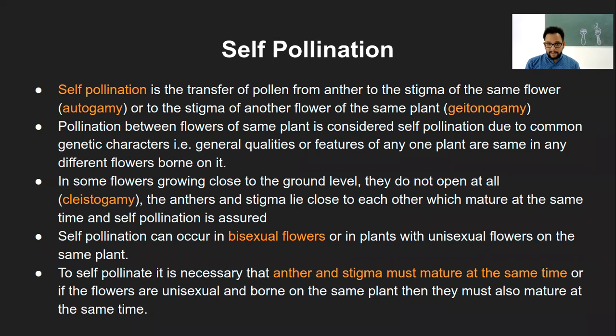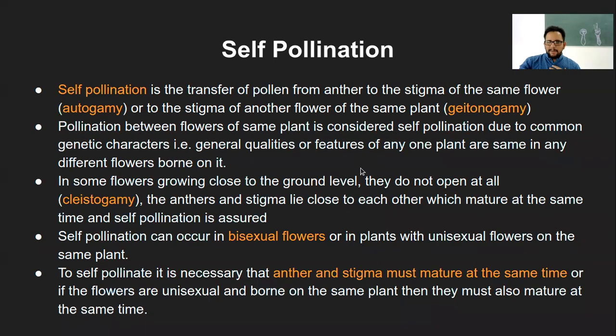And another important point for self-pollination to happen was that the anther and stigma must mature at the same time point. If they don't mature at the same time point, otherwise the anther will go wasted if it is pollinating first, or the stigma will go waste if the stigma is maturing first. Because if they are not maturing at the same time, they will not be able to proceed for fertilization. So this is what we had seen earlier.